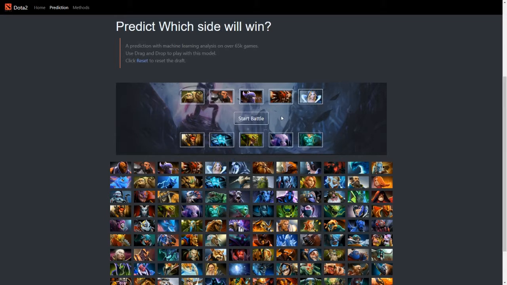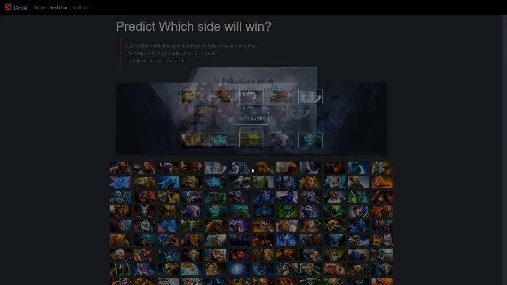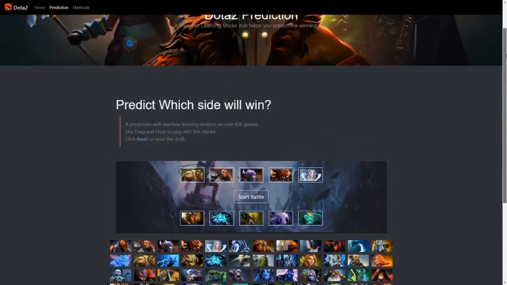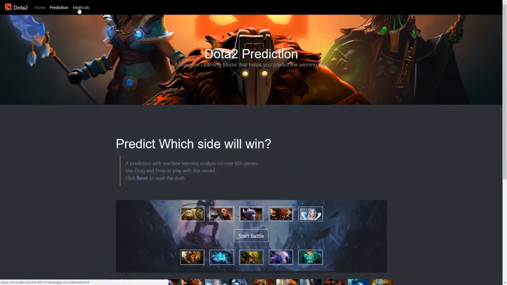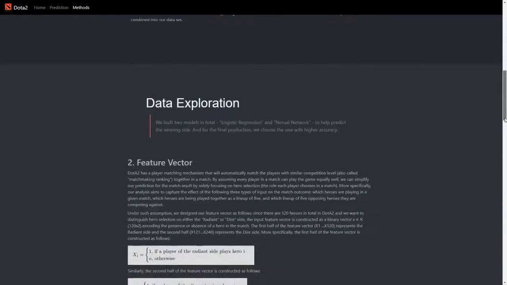Now, if we replace Puck with Storm Spirit and predict again, the Radiant wins with a probability of only 57%. We also put our documentation under the methods page, including data collection, cleaning, data exploration, and next steps.